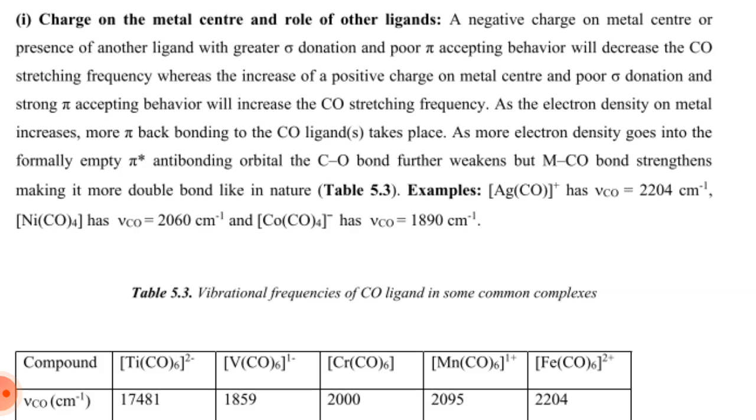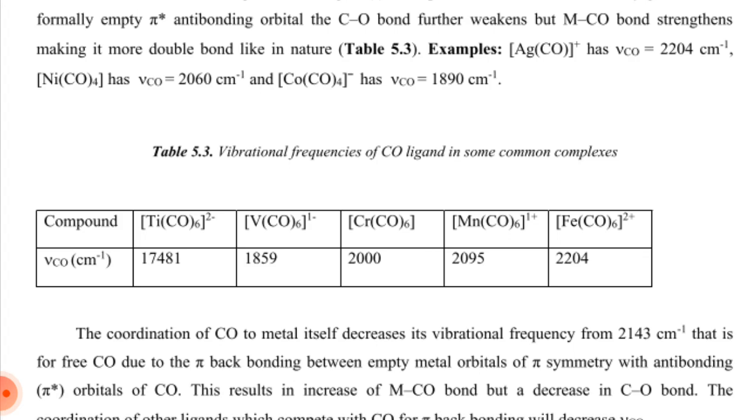As the electron density of the metal increases, more pi back bonding to the carbon monoxide ligand takes place. As more electron density goes into the formerly empty pi star antibonding orbital, the carbon-oxygen bond further weakens, but the metal-carbon monoxide bond strengthens, making it more double bond like in nature.